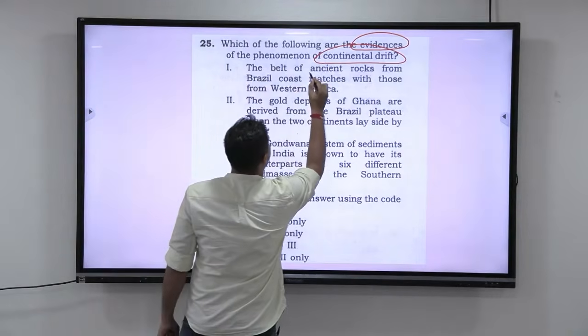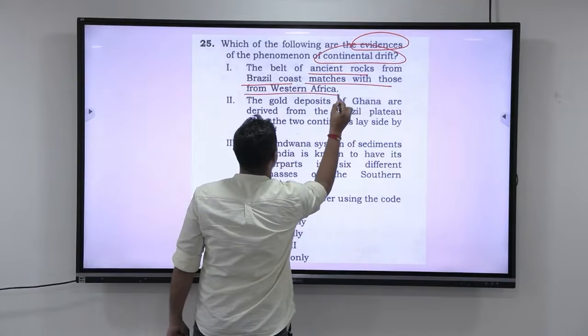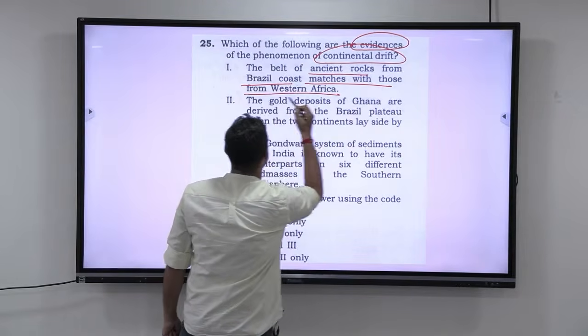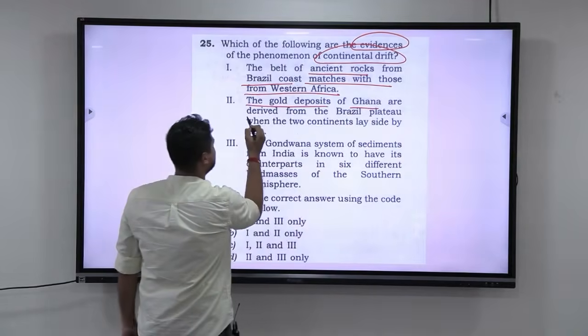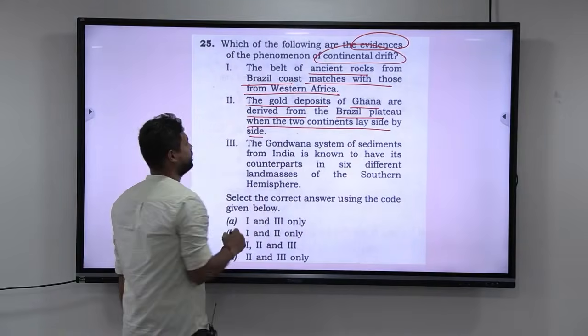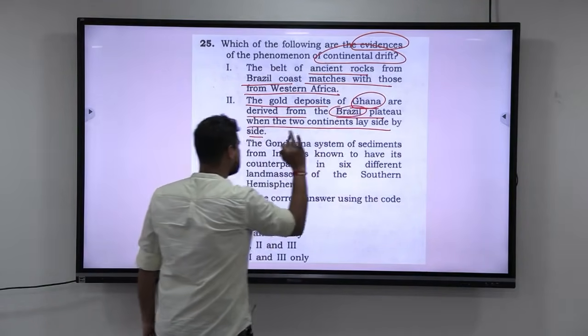The belt of ancient rocks from the Brazilian coast matches with those from Western Africa. Next, the gold deposits of Ghana are derived from the Brazilian plateau when the two continents lay side by side. That is, the gold deposits of Ghana have their gold-bearing rocks in Brazil. That is what they are trying to tell.